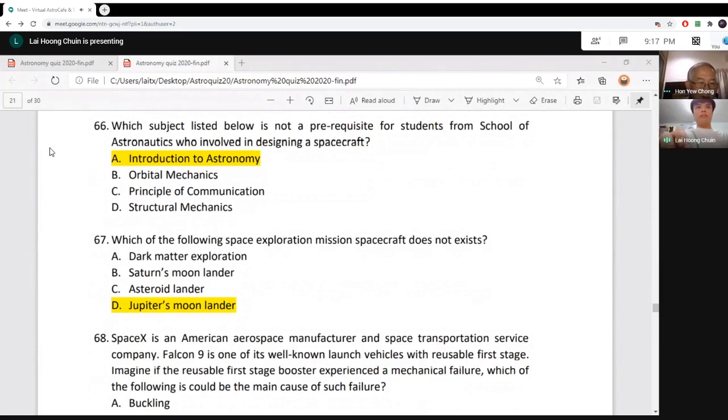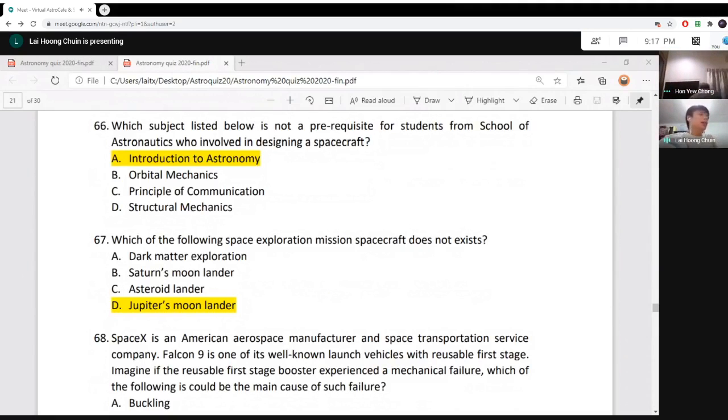So next we have question number 67. It says, which of the following space exploration mission spacecraft does not exist? This question is actually quite simple. We have Saturn moon lander, where we send a lander to Titan, the Saturn moon.